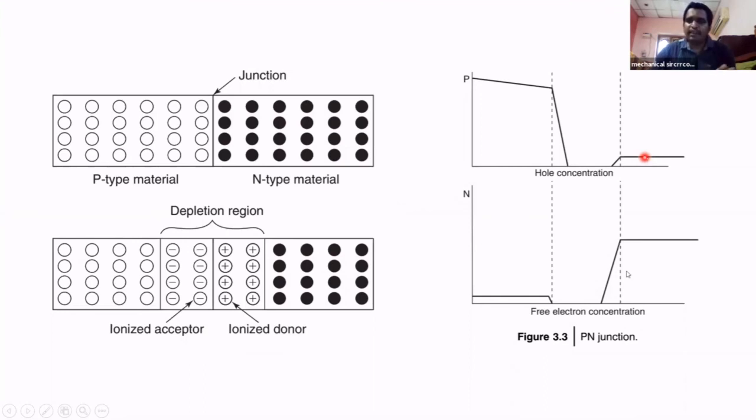In the p-type area, the electrons are very low, minority carriers. In n-type, the electrons are very high and the holes are very low. Means majority carriers are electrons, minority carriers are holes. Here majority carriers are holes, minority carriers are electrons. This causes the PN junction.